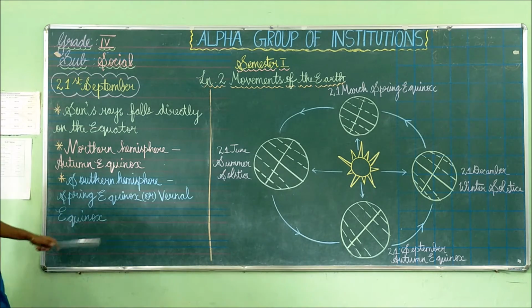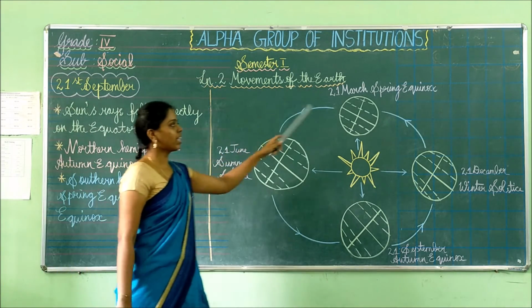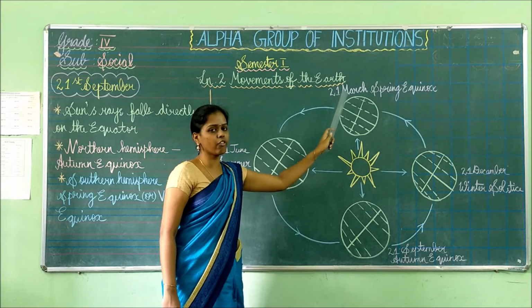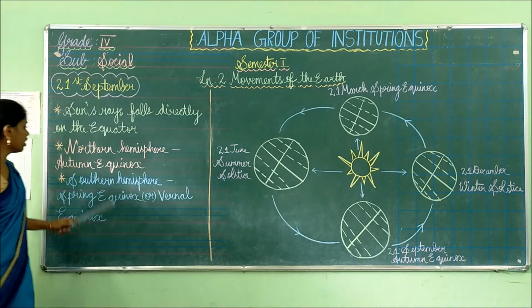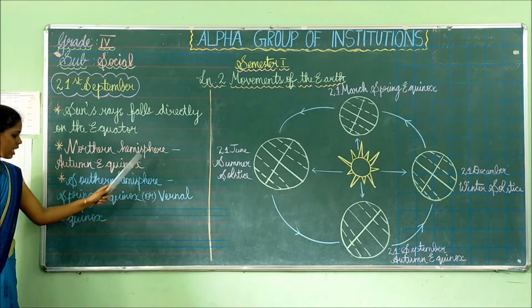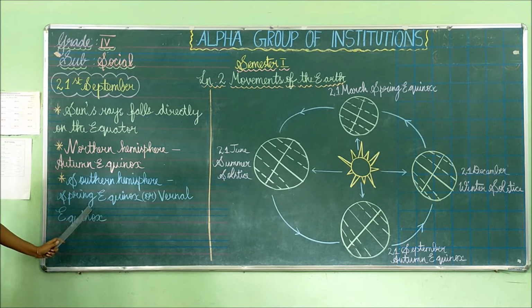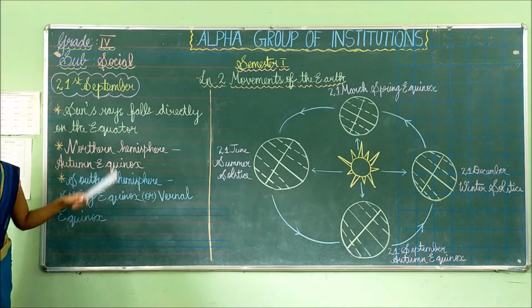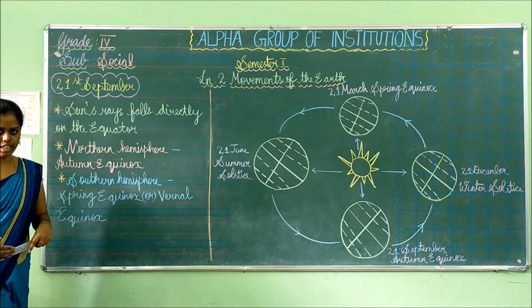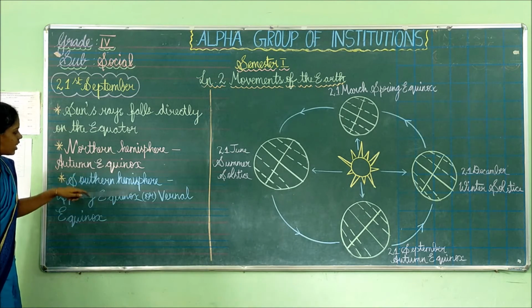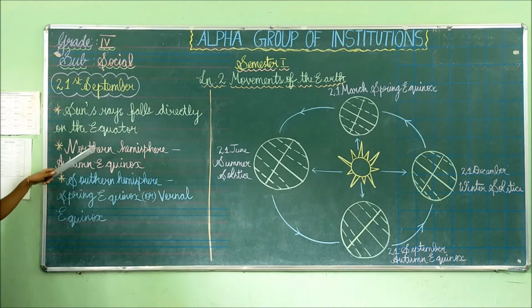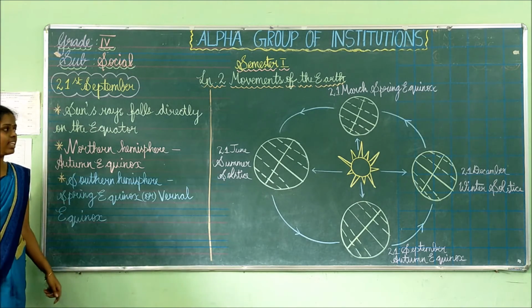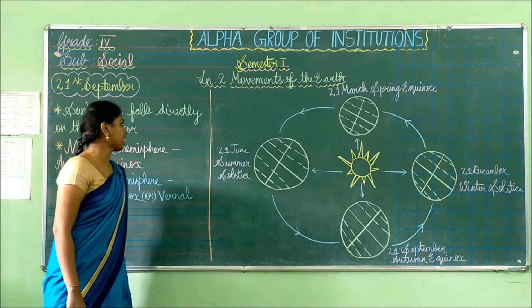We have seen that on 21st March, in the northern hemisphere there will be spring equinox or vernal equinox, and in the southern hemisphere there will be autumn equinox. But 21st September is opposite to that. We have to exchange the equinoxes between the northern and the southern hemisphere. You can remember easily with the help of this diagram.